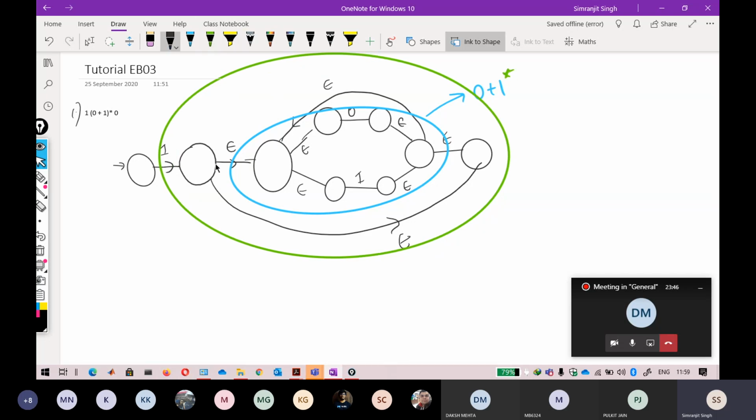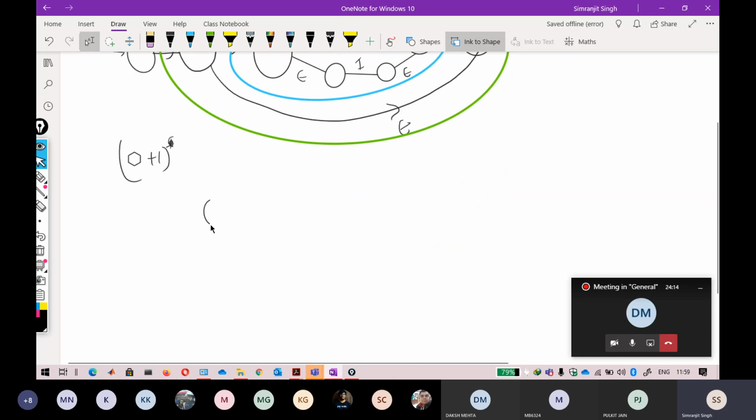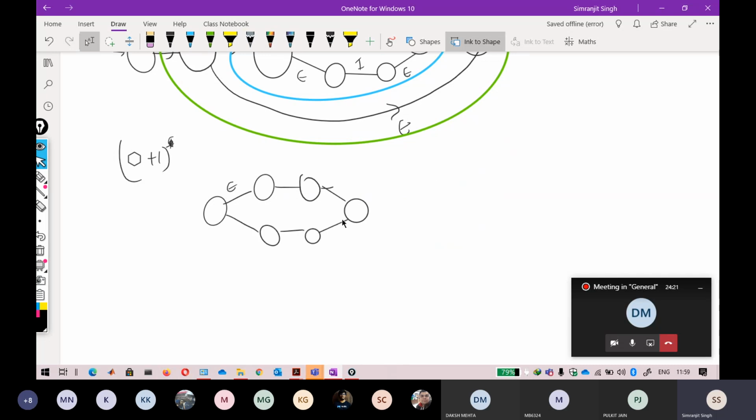Again, you can divert this to this one, but there is no rule here that you have to make fewer states or more states. So I'm just following the rule. Why I prefer this one is because in the 0 plus 1 star method, compared to only 0 plus 1, I just write it yourself so you can see why I am preferring this one, because I draw it differently.